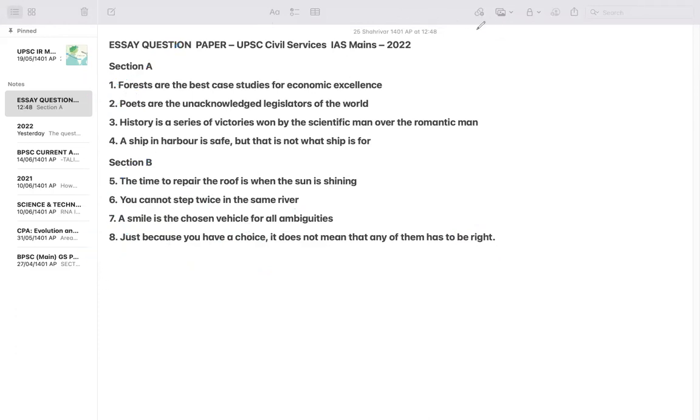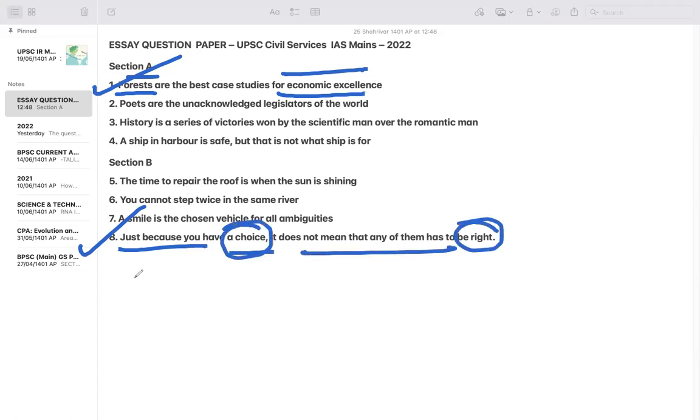But if I have to choose one, then I will choose forest, and then I will have to see that this is forest and economy. So I will not again choose an economy kind of thing, but rather I will choose the polity kind of thing, choice and right. So I will write the first and the eighth. That should be the basis.